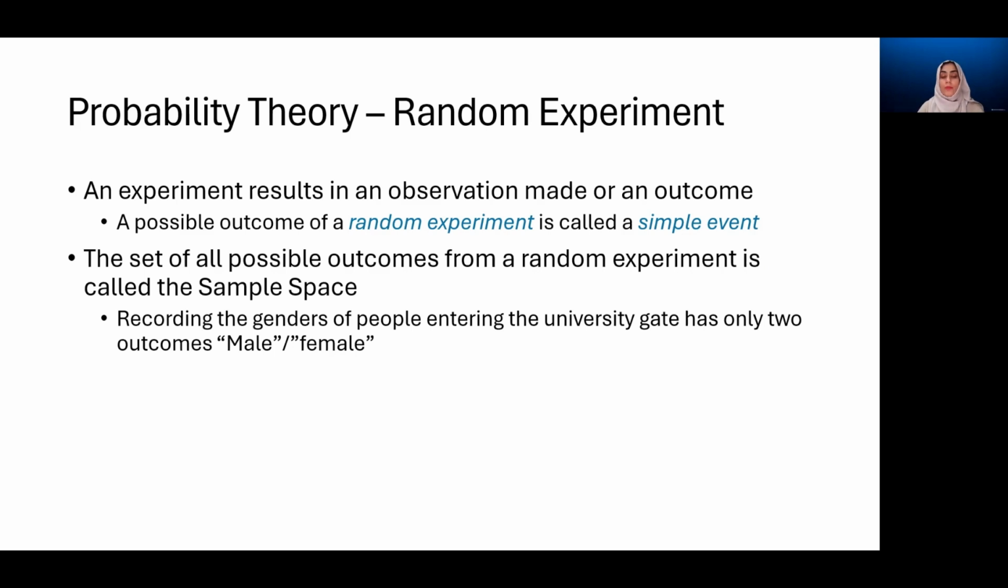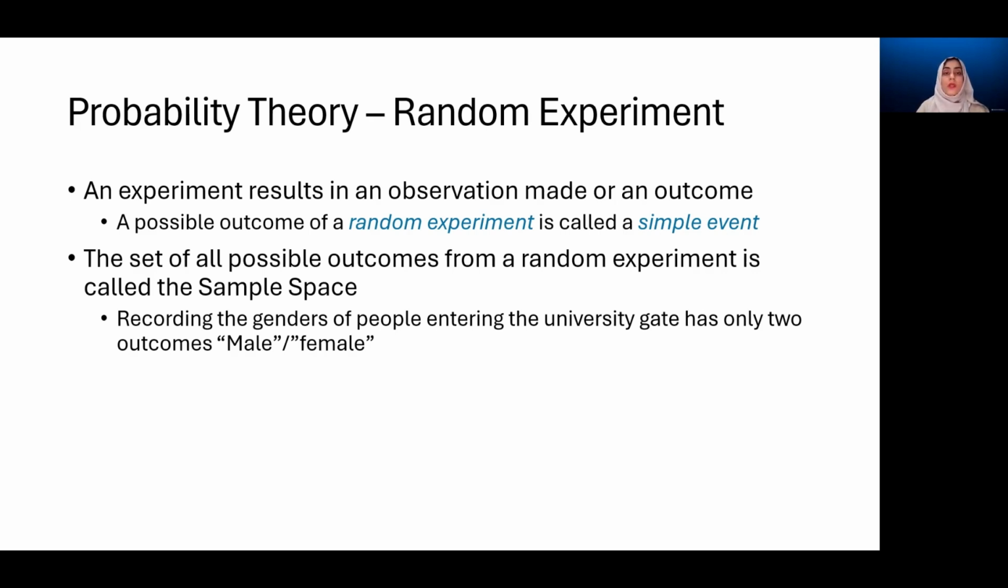So a simple example, which makes the concept clear, is recording the gender of people entering the university gate. This can have only one of two possibilities, a male or a female. So the sample space for this consists of two possibilities, two simple events. We are actually focusing here on the simple event. The concept of a simple event is one possible outcome from an experiment. So here, one simple event is male, the other simple event is female.